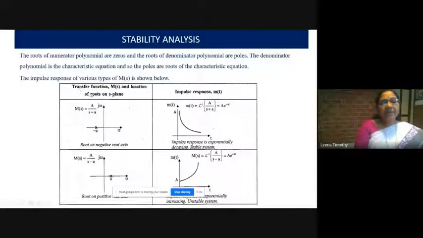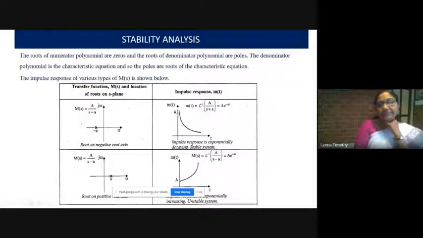Now we are going to see the various locations of roots in the S-plane. Consider first the transfer function in this form: M of S is equal to A divided by S plus A. So minus A is the pole, its root is minus A. So this root is in the left hand side of the S-plane.